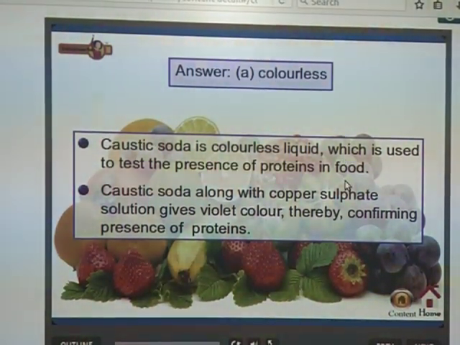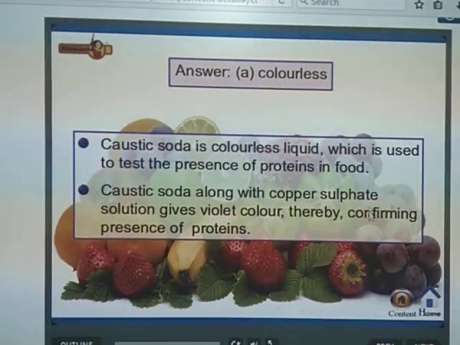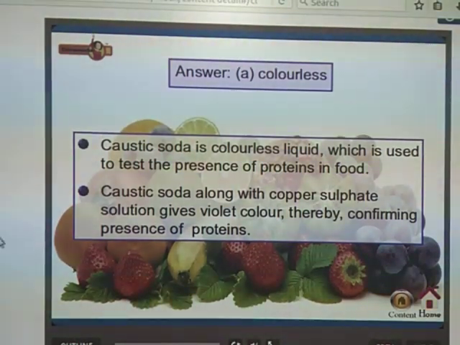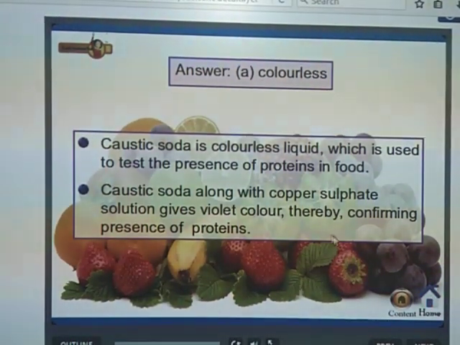I told you that caustic soda and copper sulfate are used for the test for proteins, the presence of proteins in a food item. So what is this? Caustic soda is colorless and is used to test the presence of proteins in food, and caustic soda along with copper sulfate solution gives violet color, thereby confirming the presence of proteins.